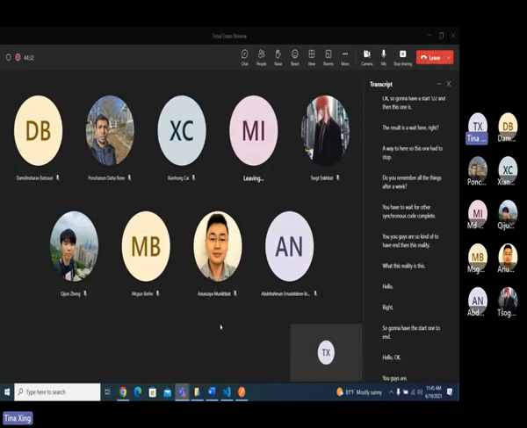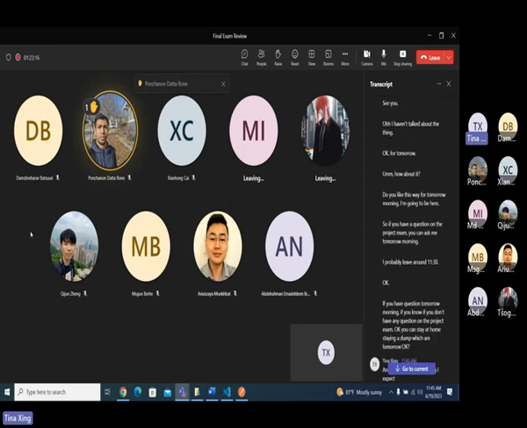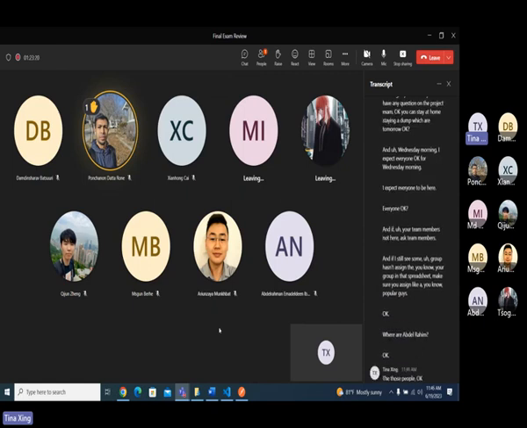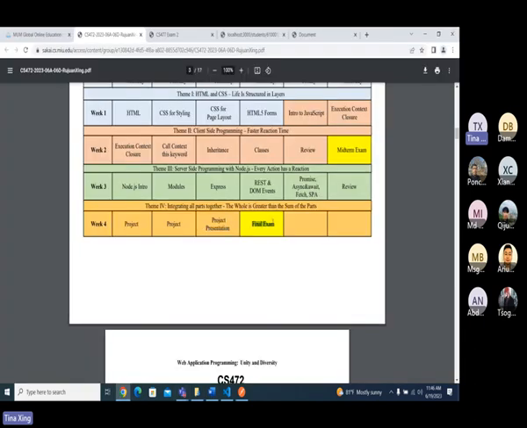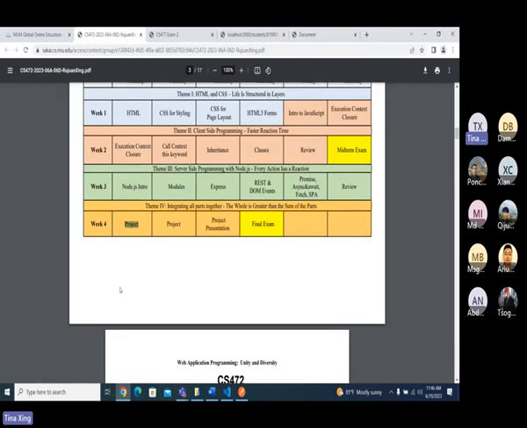For Wednesday morning, I expect everyone to be here. If your team members are not here, ask your team members. And if I still see some group hasn't assigned your group in that spreadsheet, make sure you assign. Where are Abdul Rahman and those people? Yes, assign there. Thank you. And then we are going to have a final exam on Thursday. If you have no question, see you. I will put all the things I wrote now in the final exam.